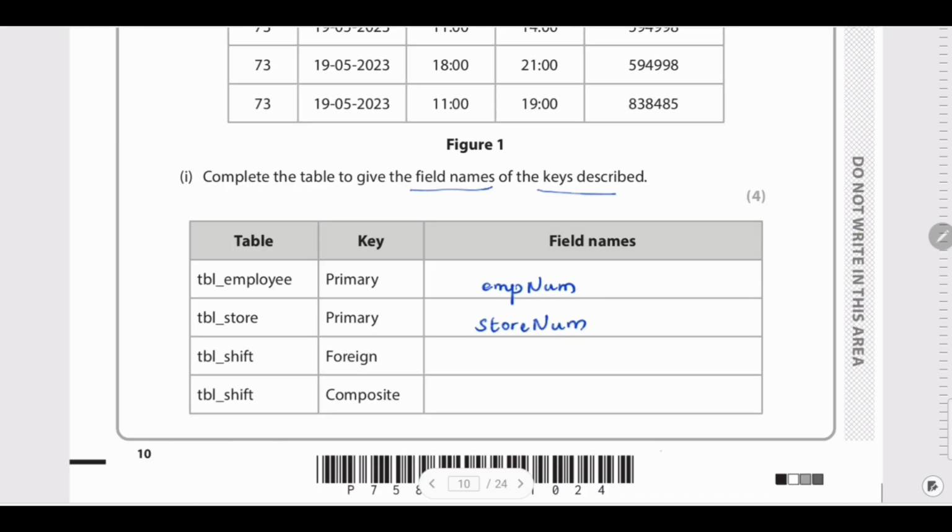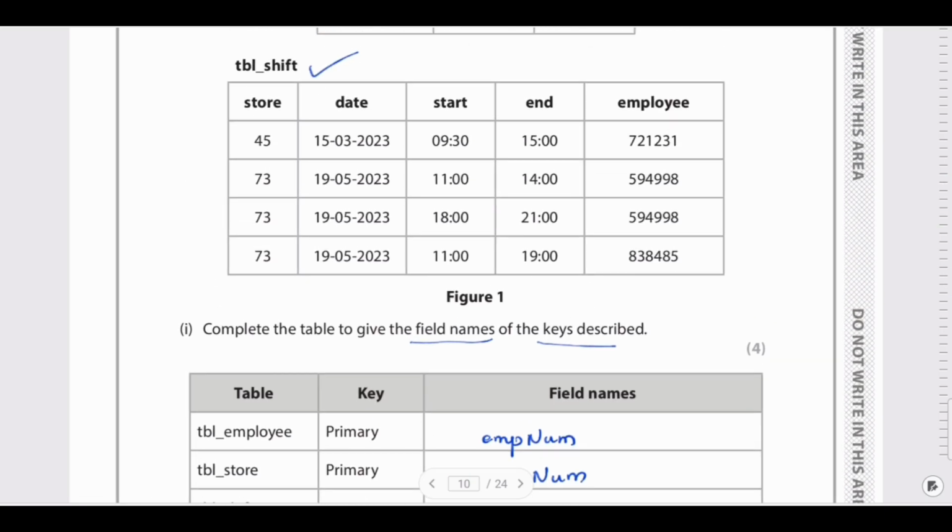Next is table shift. From table shift you need to figure out what the foreign key is. A foreign key is when a primary key from one table goes to a different table, and it becomes a foreign key. It's not required to have unique values. It can also have duplicate values in it. We can also have multiple foreign keys. It's not like it has to be only one foreign key. You can have multiple foreign keys.